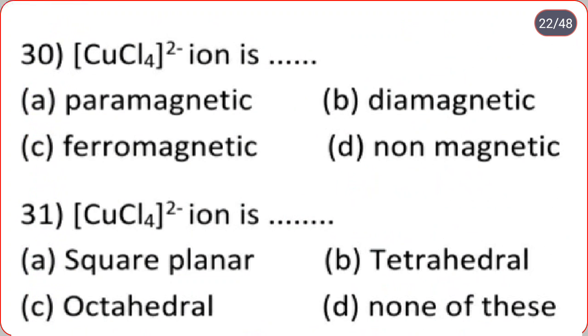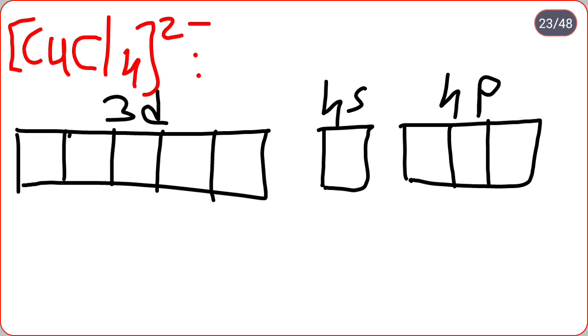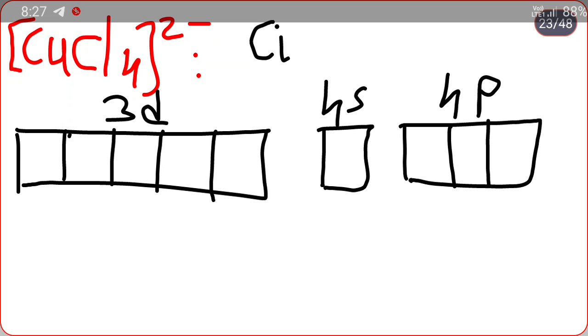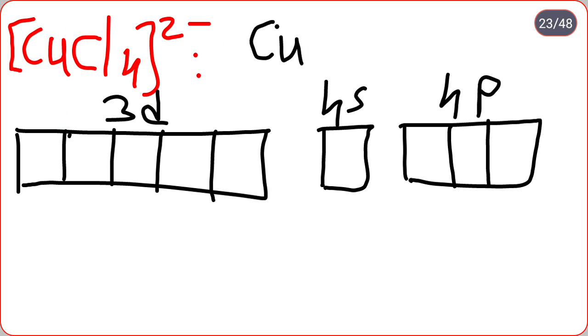CuCl4 2 minus ion is dot dot: paramagnetic, diamagnetic, ferromagnetic, non-magnetic. So how is it determined that CuCl4 2 minus ion is paramagnetic or diamagnetic? So in CuCl4 the central metal atom is copper. Okay, but copper is in which oxidation state? In 2 plus.